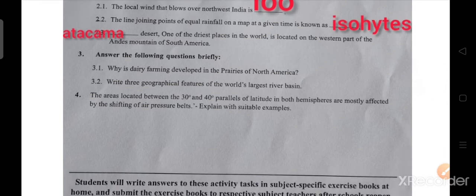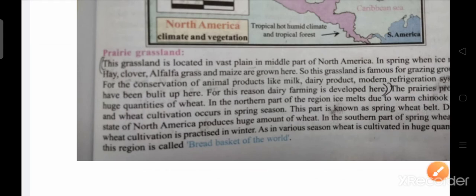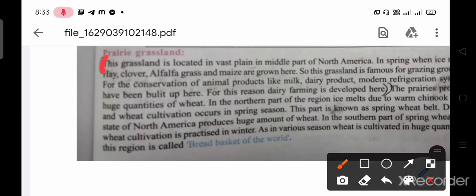Next question. Answer the following question briefly. Why is dairy farming developed in the prairies of North America? Answer: the prairie grassland is located in a vast plain in the middle part of North America.